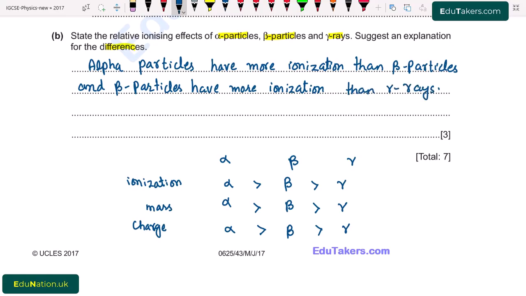The reason is that the mass of an alpha particle is greater than the mass of a beta particle, which is even greater than the mass of gamma rays. And also the charge of an alpha particle is greater than the charge of a beta particle, which is even greater than the charge of gamma rays. So this is the basic reason why alpha particles have more ionization as compared to beta and gamma rays.